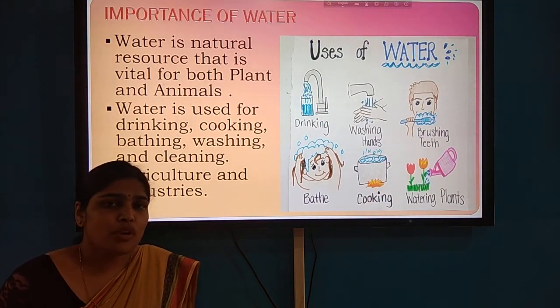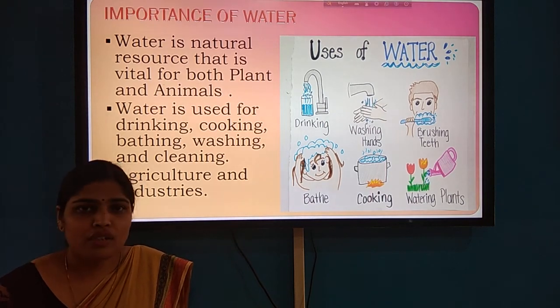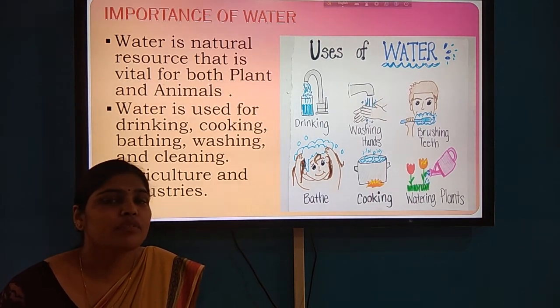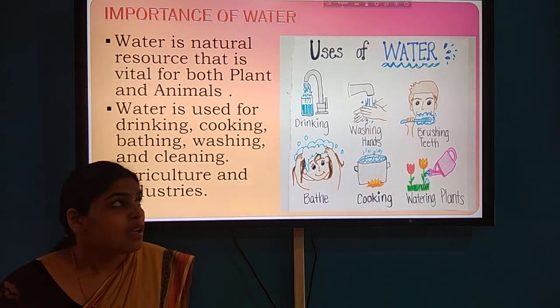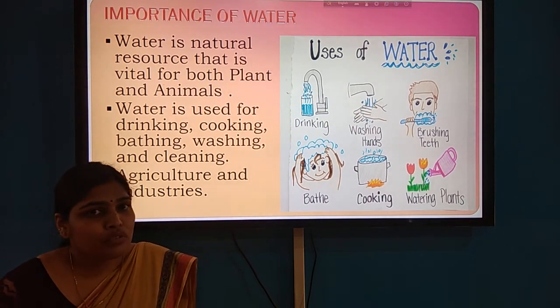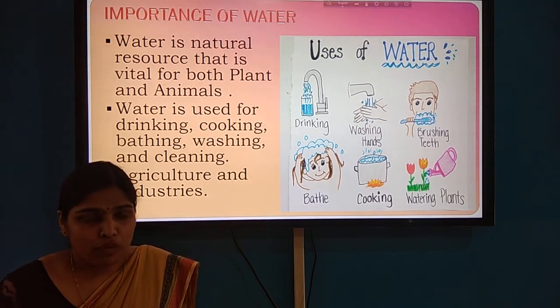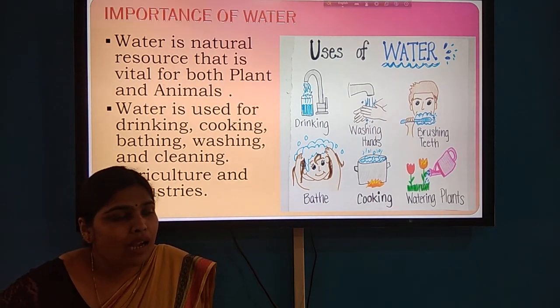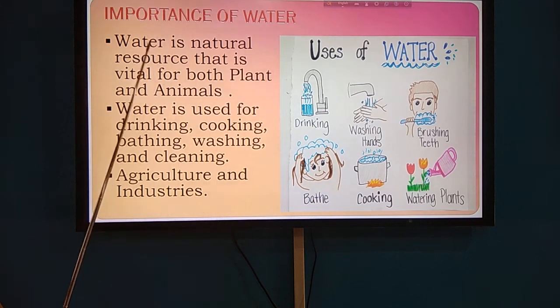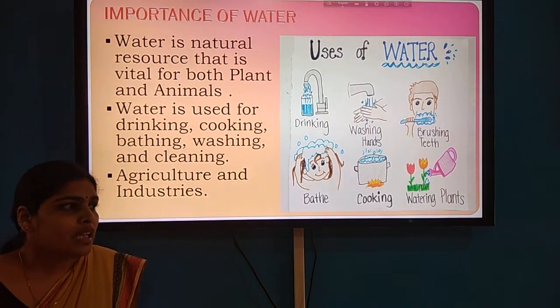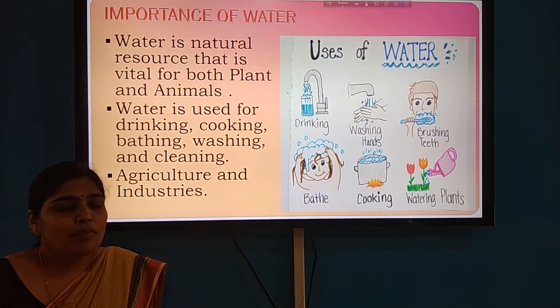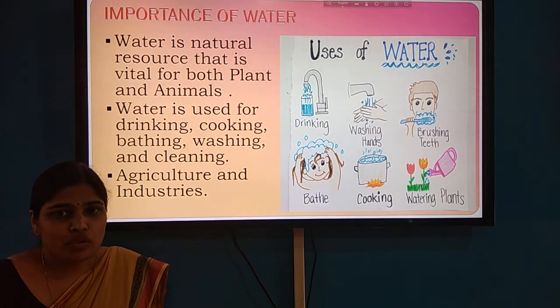Water is very important for human beings, as we have discussed that we cannot survive without water, even for a few days. So this is very important for us. Besides human beings, plants also need water. So water is a natural resource that is vital for both plants and animals. What do you mean by vital? Vital means very important. So it's a part of the life of plants also.